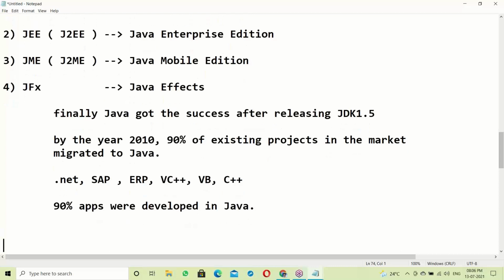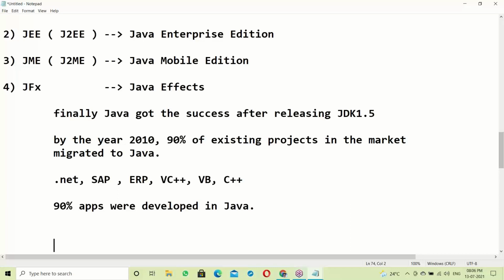Maybe somebody doubts how many years Java will last. Minimum next 20 years, because lakhs of applications are developed in Java. Suppose a client changes technology.